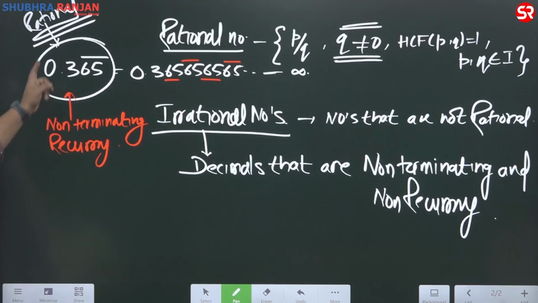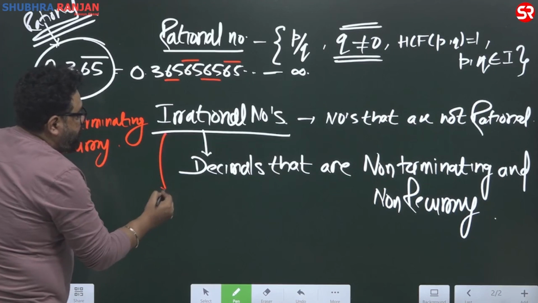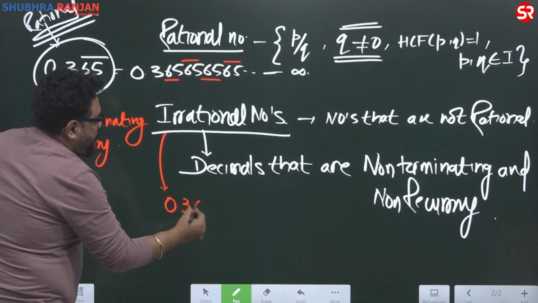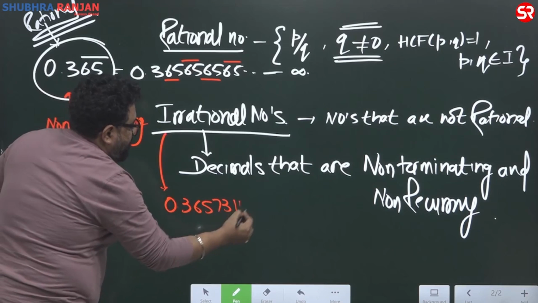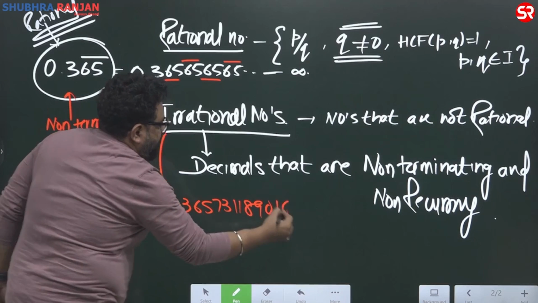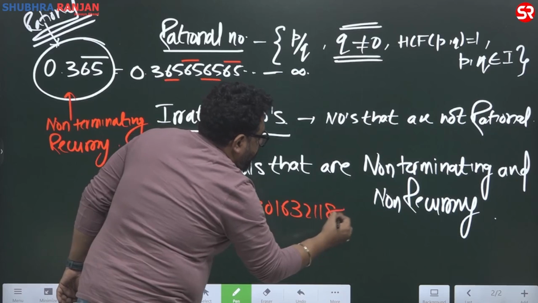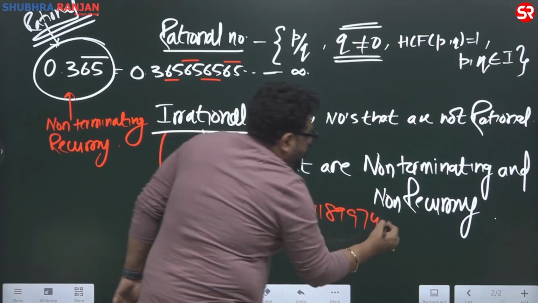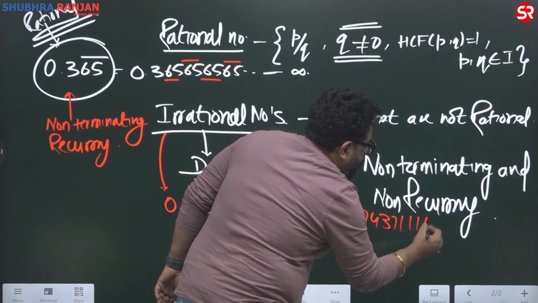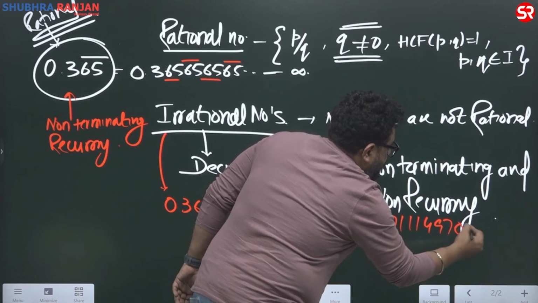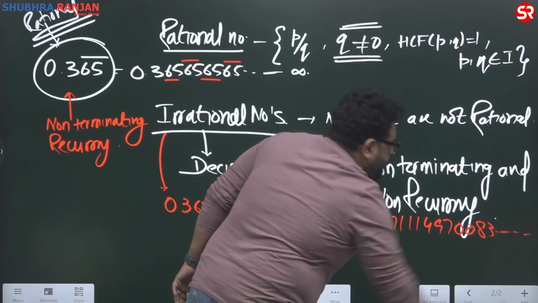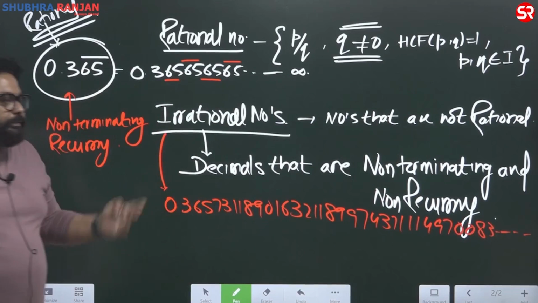So this is not a irrational number. This is a rational number. So if I want to write an irrational number like this, 0.365731189016321114974311114970083 and so on. इस तरह मैंने लिख दिया.